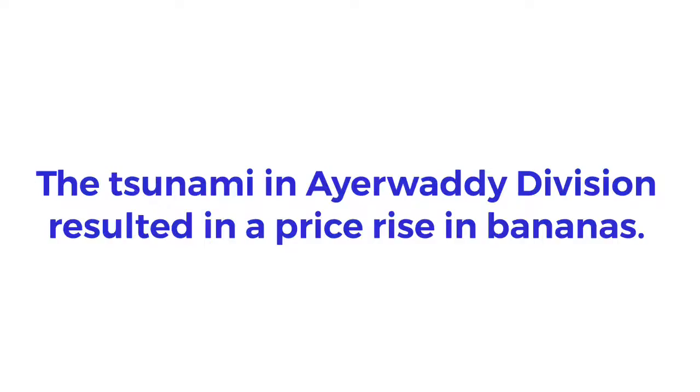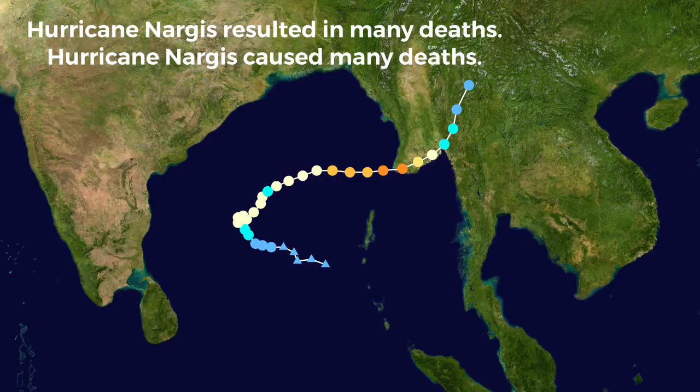The tsunami in Irrawaddy Division resulted in a price rise in bananas. To result in something is to cause something. Note that cause is transitive. You do not need a preposition before the object, but result is intransitive. You need a preposition before the object, and the preposition is in. Hurricane Nagus resulted in many deaths. Hurricane Nagus caused many deaths.